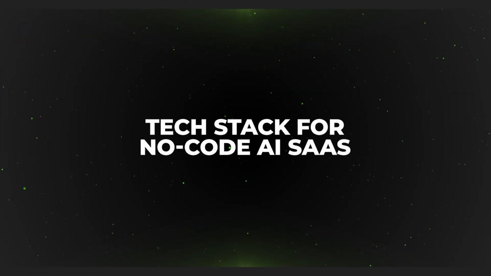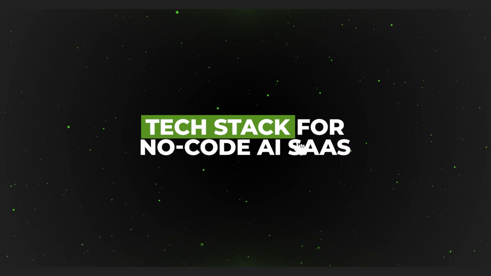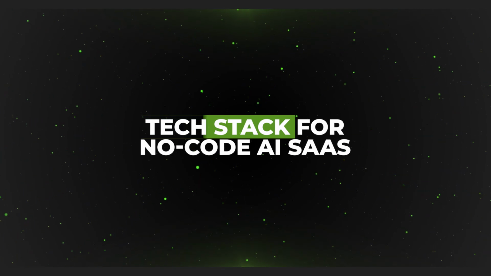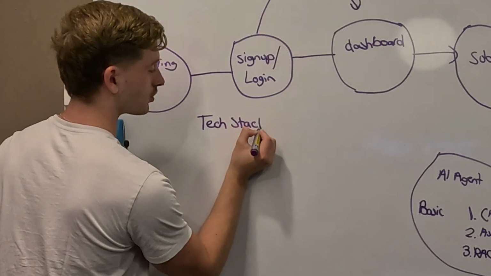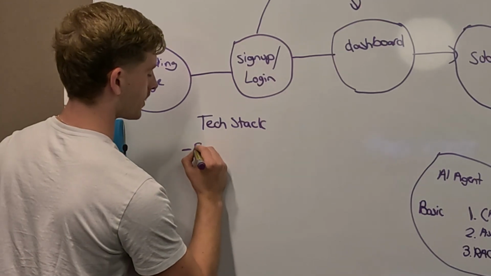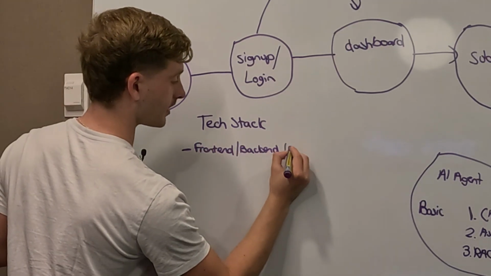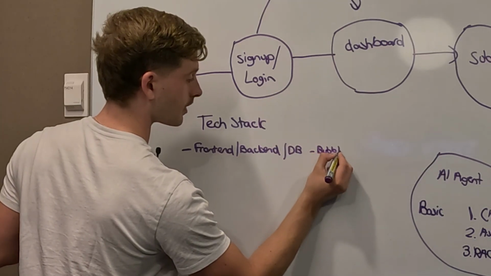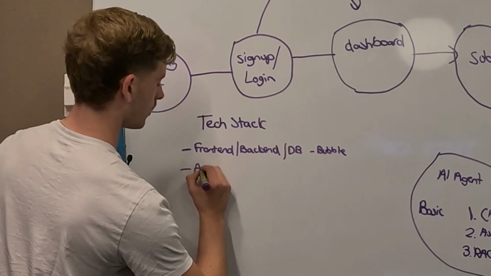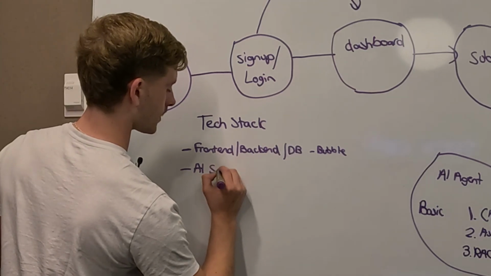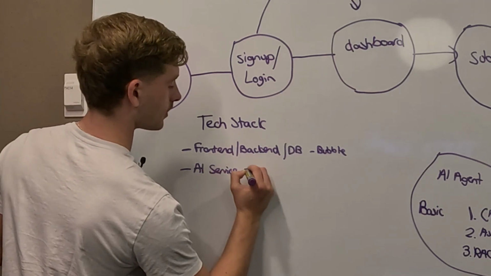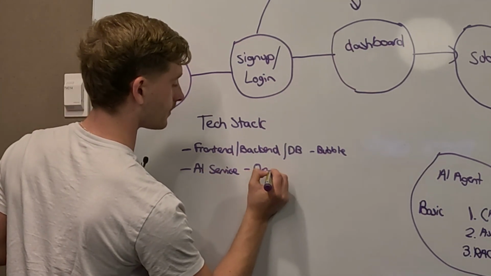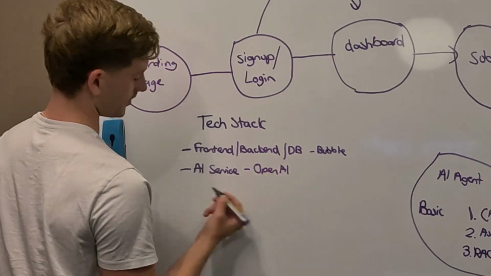To illustrate how your tech stack might commonly look, I'm going to note that down here. So tech stack. Keep in mind, this is purely an example. You could have your front end, back end, and database all on one tool, Bubble. Now your AI service or LLM, let's say it's OpenAI or GPT-4.